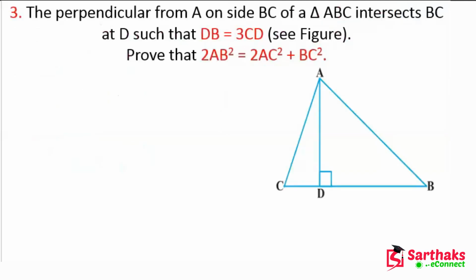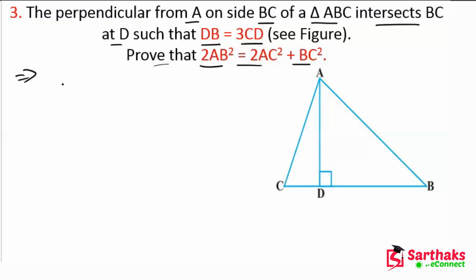So the next question is that the perpendicular from A on side BC of a triangle ABC intersects BC at D such that DB is equal to thrice of CD. DB is equal to thrice of CD. So we have to prove twice of AB square is equal to twice of AC square plus BC square. Okay, so now let's do that.